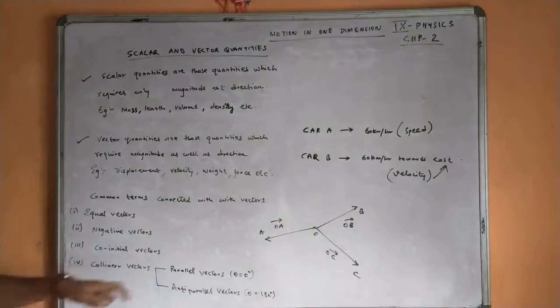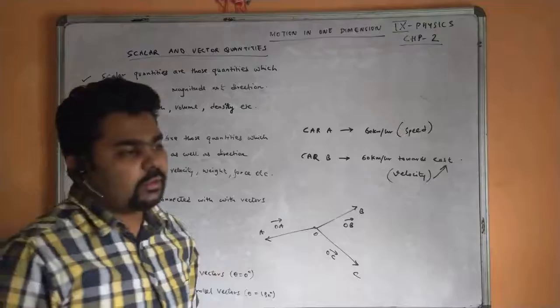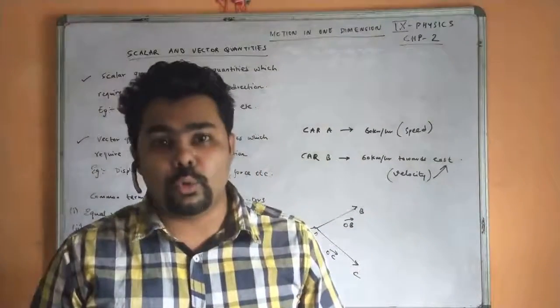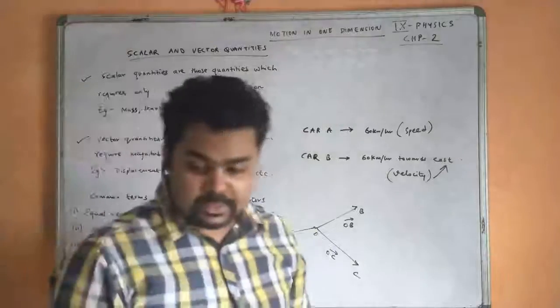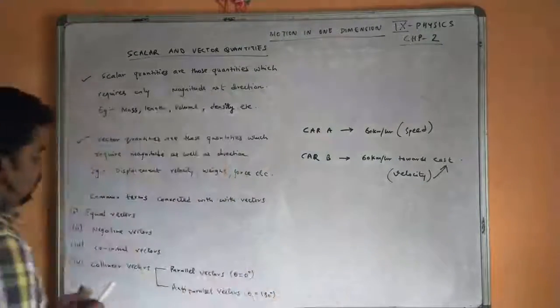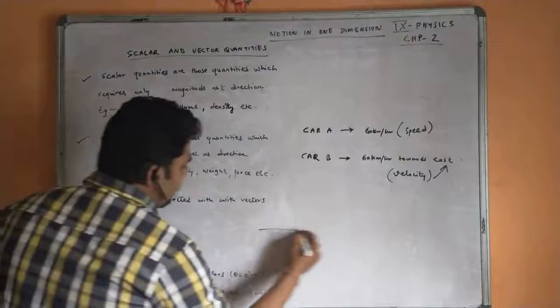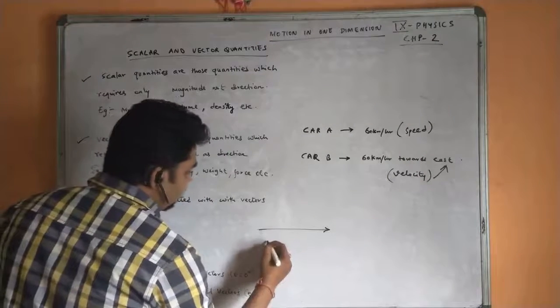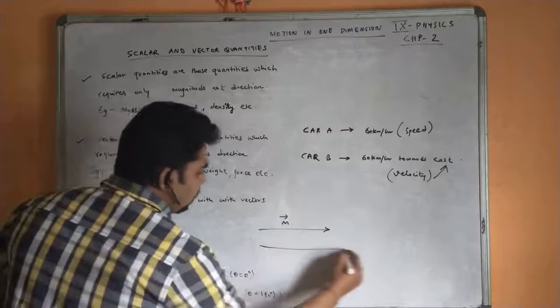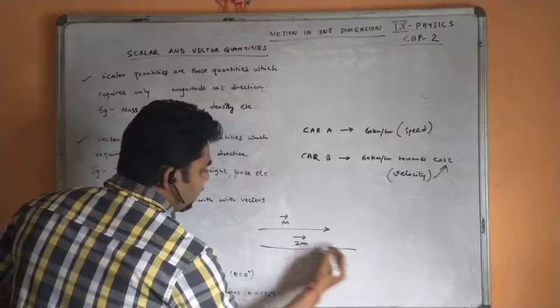Next, collinear vectors. Those vectors which have the same line of action are considered collinear vectors. You see, collinear vectors, that means these are the vectors. Suppose this is vector M, and this is vector 2M.